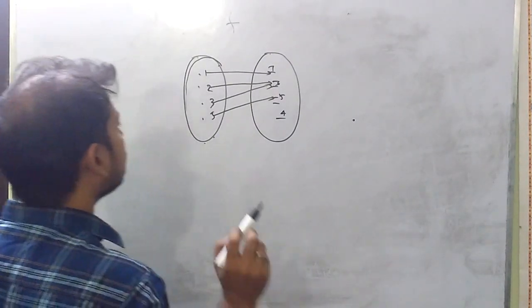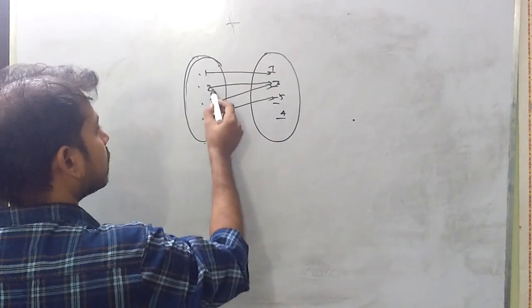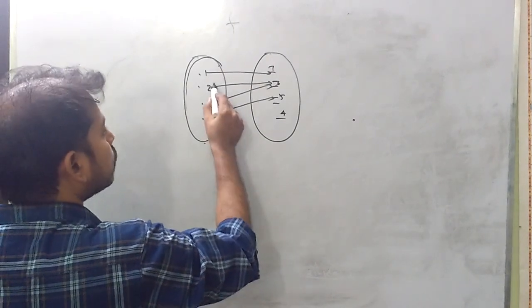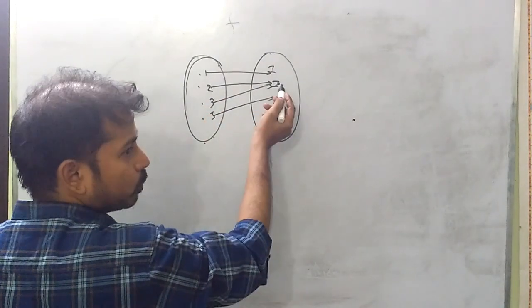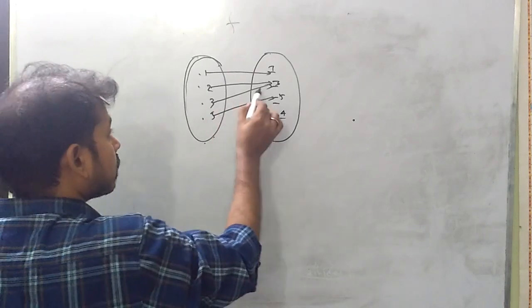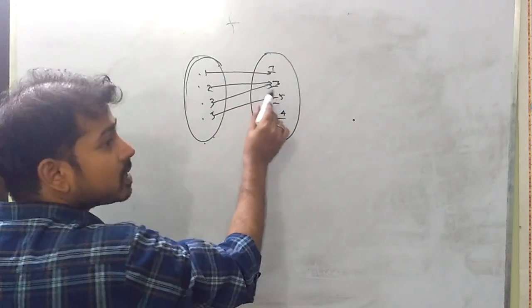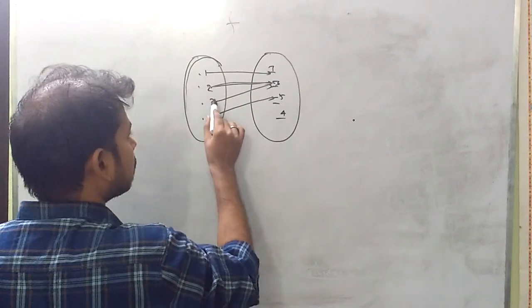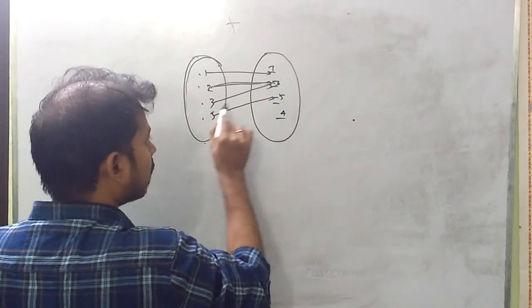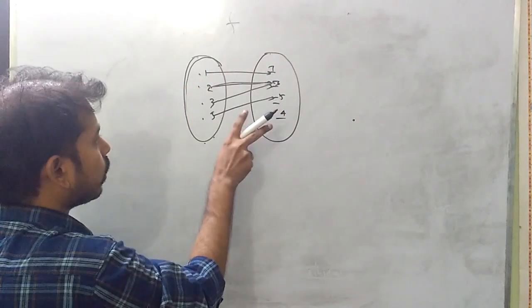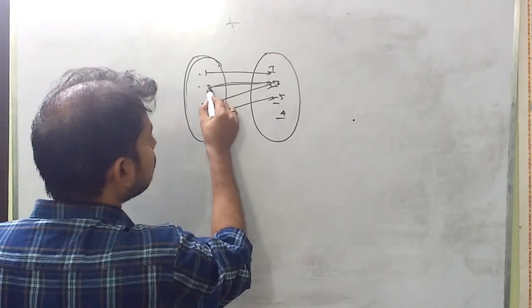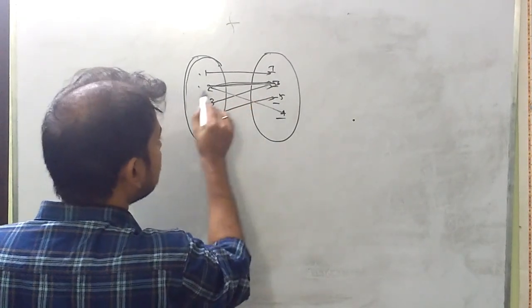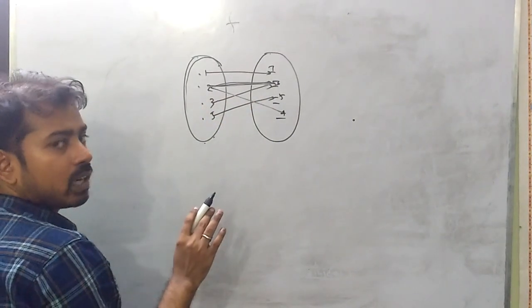It might be possible that inputs 2 and 3 produce the same output, but this is the uniqueness: this 2 is related to only 3, and this 3 is related to 3. Convergence is allowed, but divergence is not allowed. We cannot say 2 is producing 4 and 2 is also producing 3. In that case, it will not be a function.